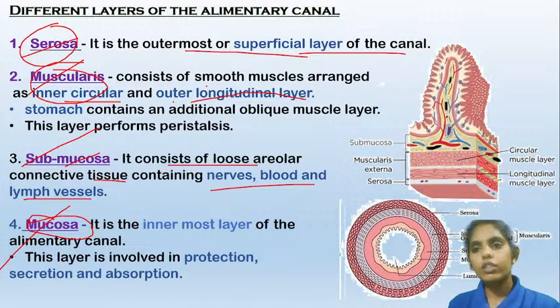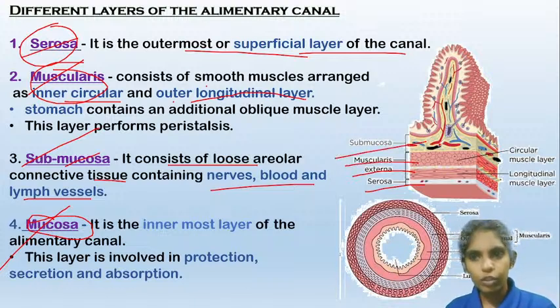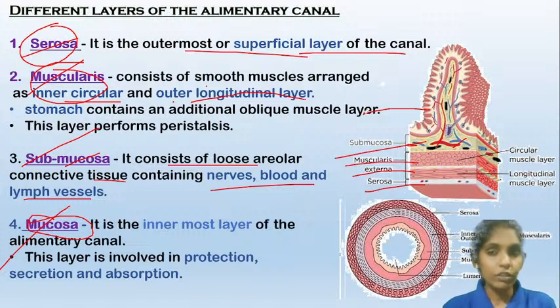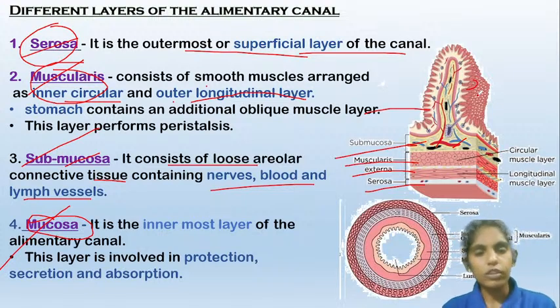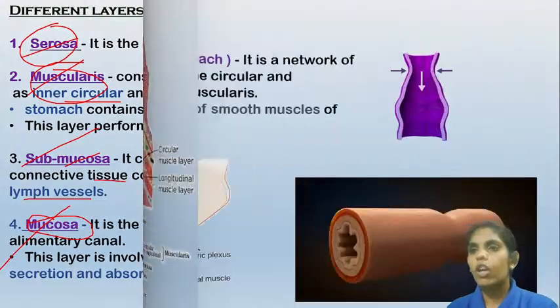So here this is the serosa, the outermost layer. The muscularis externa, the inner circular and outer longitudinal. Then the submucosa, where you can observe the blood vessels and the lymph vessels, and the innermost layer, the mucosa. It contains different cells, and also these finger-like projections called villi. We will talk in detail about this in the coming slides. So that is about the layers that form the digestive canal.